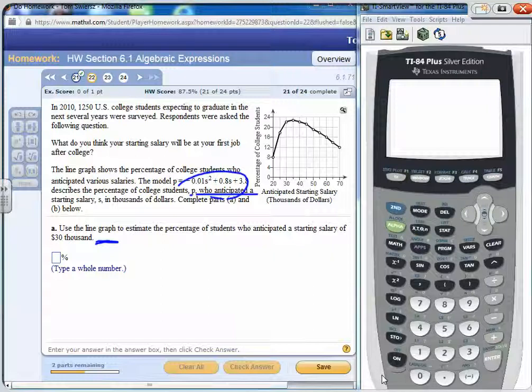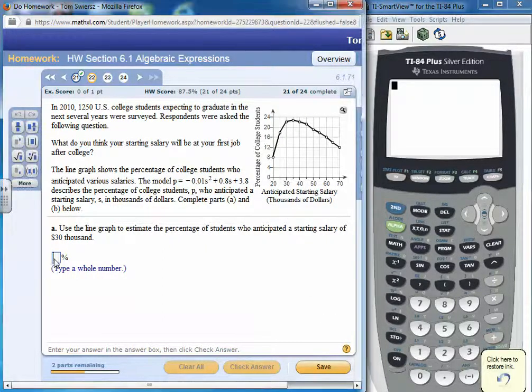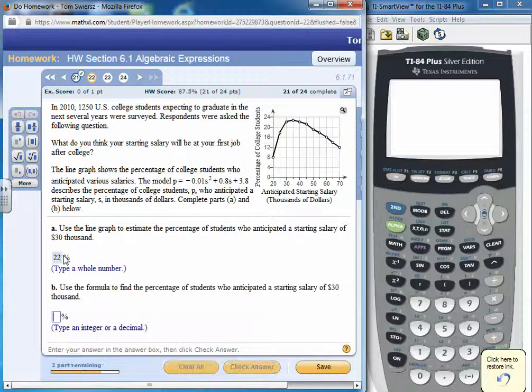So the line graph here, the $30,000 is right there. The dot is right around in here, and it looks like it's about halfway between 20 and 24, so we're going to say about 22% according to the line graph. That would be an estimate. From what we can see, we would say about 22%.